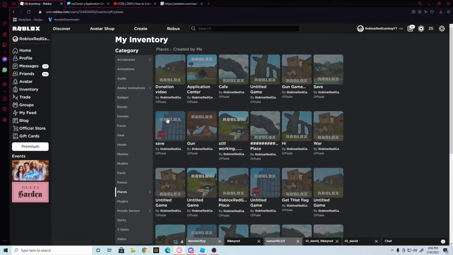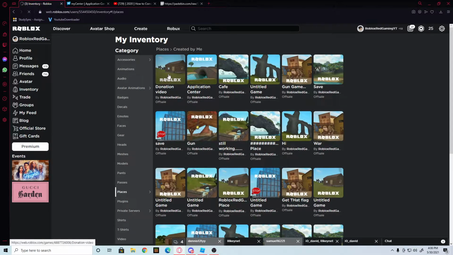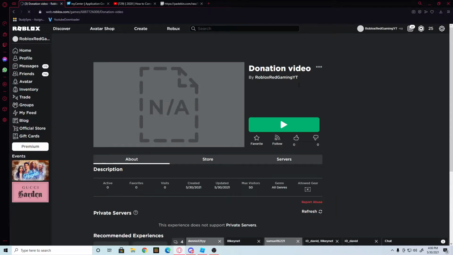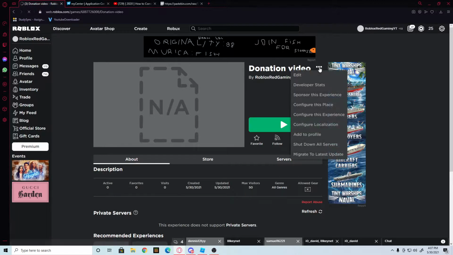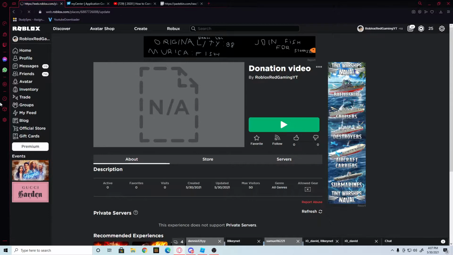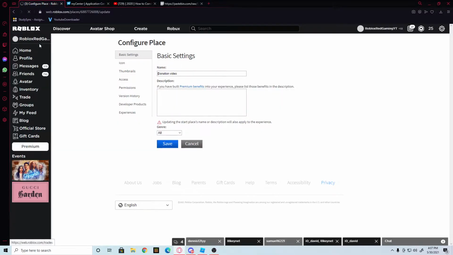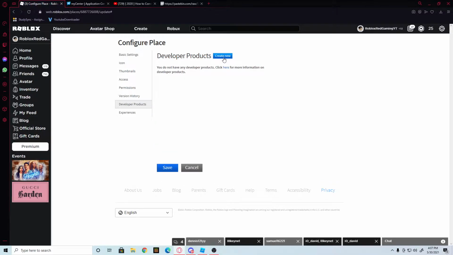And then you should see it. It says here, donation video. Perfect. Then, this is your game that you just did. You want to press these three buttons and press configure this place. Perfect. Once you're in here, very simple. Press developer projects and press create new.